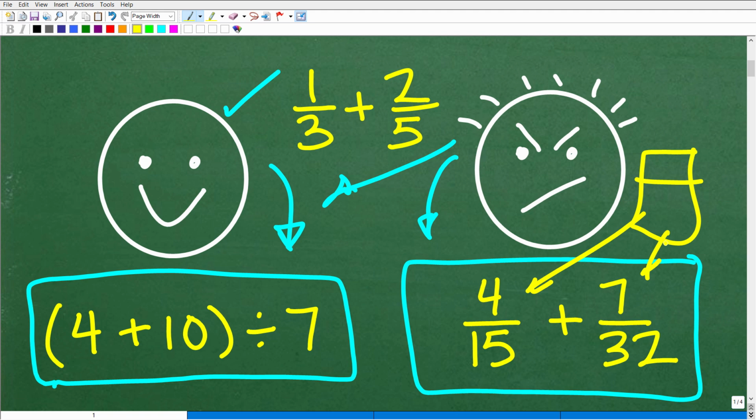But here's the deal. I'm going to give you three excellent ways to think about fractions. Well, not different ways, but just three main ideas. If you can hold on to these three things that I'm going to talk about in a second, you'll be able to handle just about any fraction situation. So let's go ahead and get into this right now.